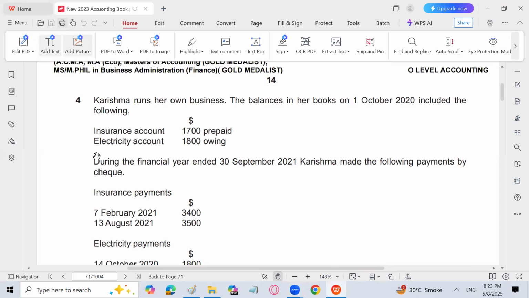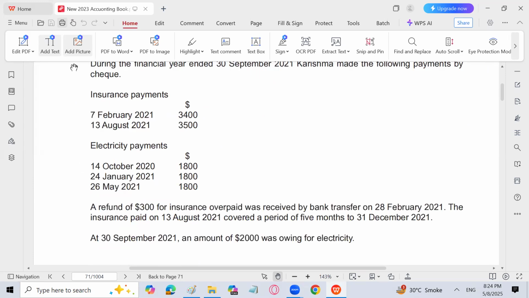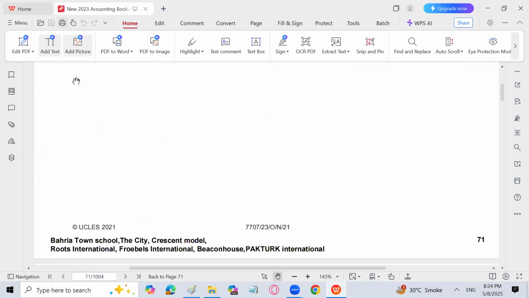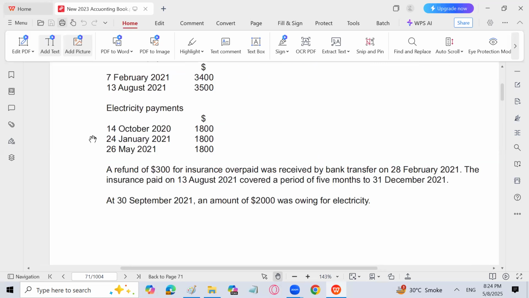So this is a question from O-level accounting, IGCSE 0452 or 7707 O-level accounting. The topic is basically the expense or income account. Usually we don't find a full-fledged question on expense and income accounts as a separate question in IGCSE or O-level accounting. But this question has come in October/November 2021, paper 23. This is an important question. Let's discuss that.